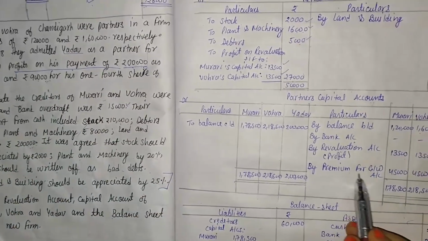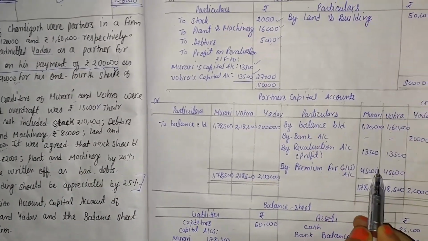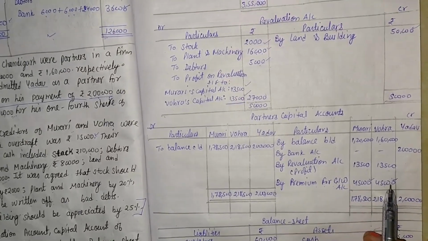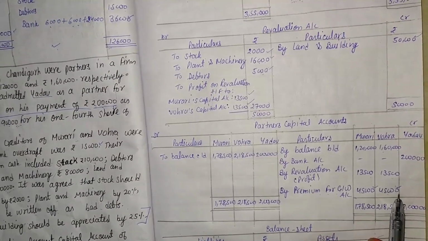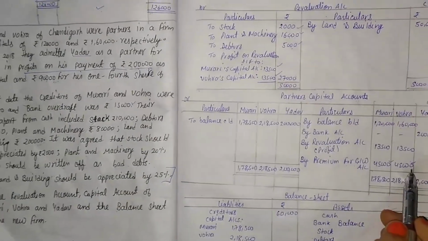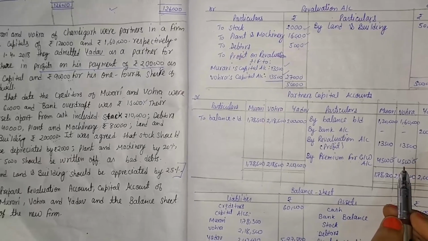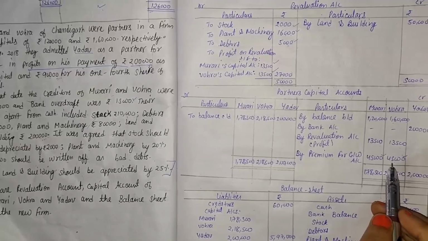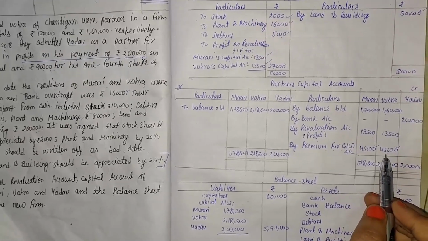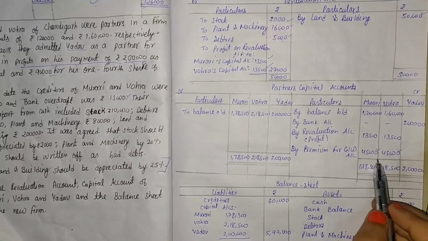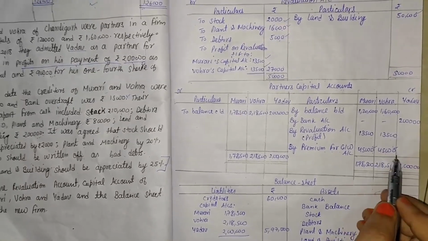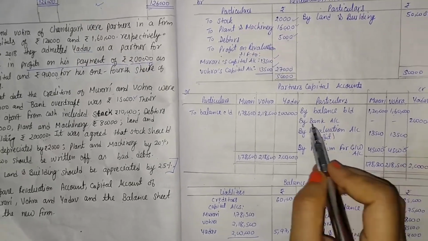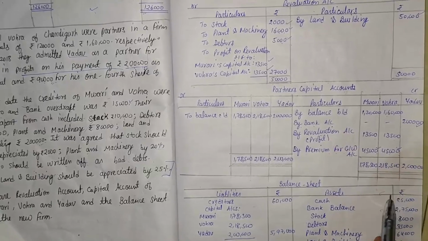Here the premium for goodwill account is 45,000 and 45,000, because the old ratio is 1:1 and the new partner gets 1/4. It means it is case number 1, and in case number 1 the old ratio becomes the sacrificing ratio. So the old ratio is 1:1, so the sacrificing ratio is also 1:1. The amount of goodwill is 90,000, and that 90,000 is divided between both partners in equal ratio, that is 45,000 and 45,000. And the new partner's capital is also given, that is 2 lakh. So, by bank account with 2 lakh.